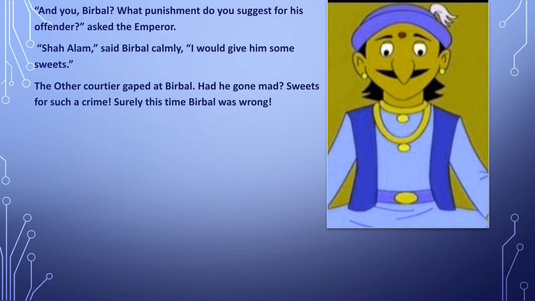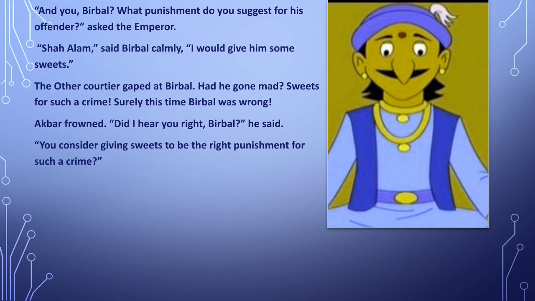Now what happened? Let's see next. So Akbar frowned. "Did I hear you right, Birbal?" he said. Akbar frowned means he spoke the words in a loud voice, in shock. He said, "Am I hearing you right, Birbal? You consider giving sweets to be the right punishment for such a crime?" He again asked whether Birbal really considers that giving sweets is the right punishment for such a crime.